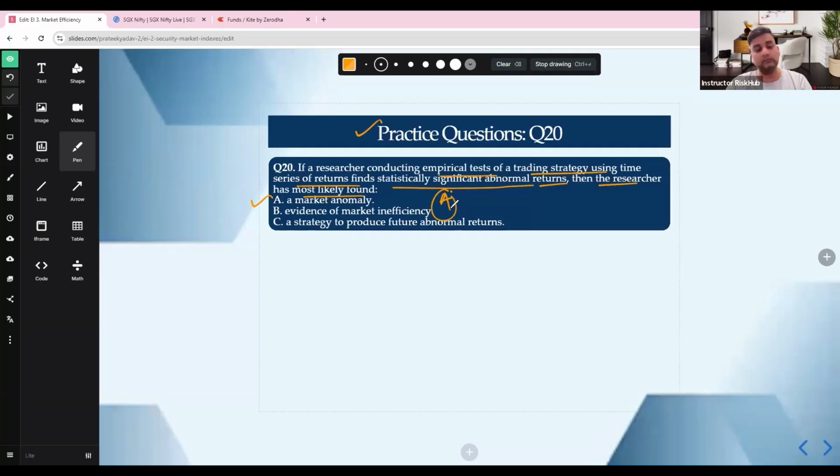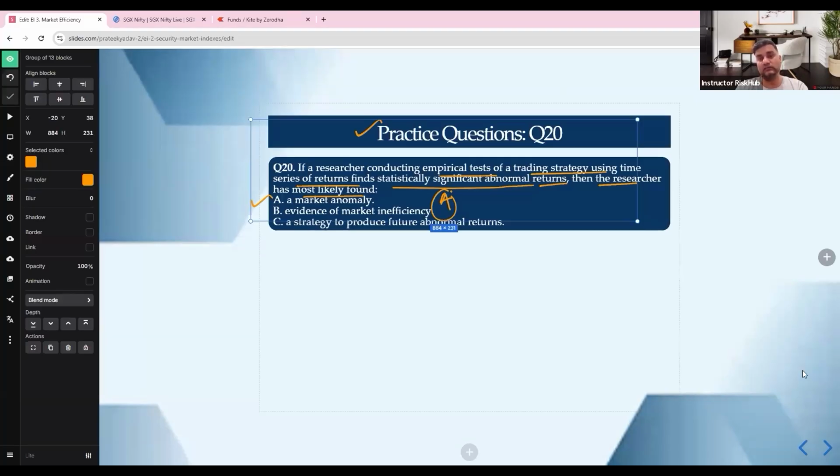Why not B and C? Because market efficiency could be a bad model, data mining, survivorship bias. Bad model means wrong expected return. Future profit is not possible, not reality, because in reality transaction costs kill your profit and the strategy may not persist. So backtest success is equal to anomaly, not guaranteed alpha, right? So that's what we have. So we have seen this.